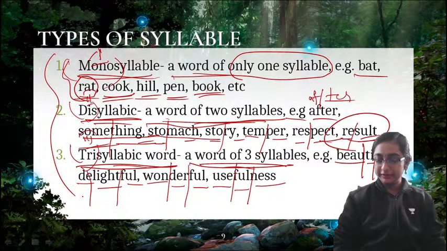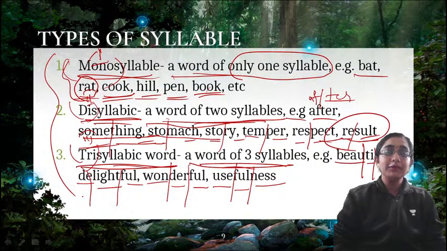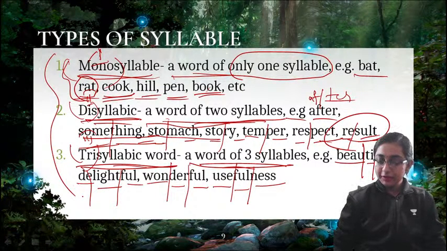Nishita, hello, good afternoon. Nishita, Kavita, Ruby, everybody, please give me at least one example.